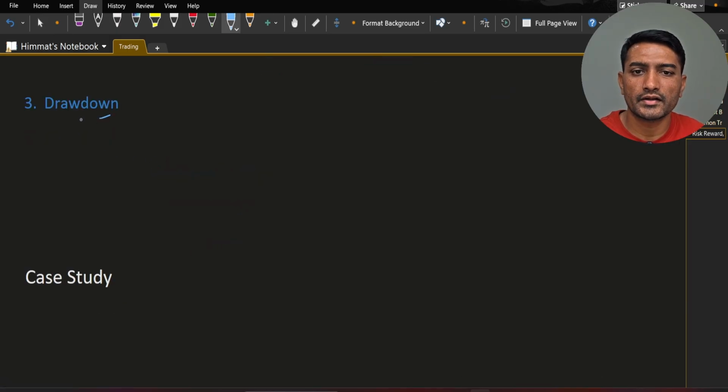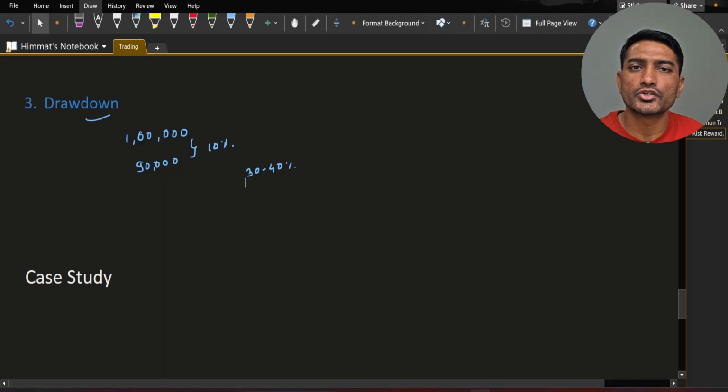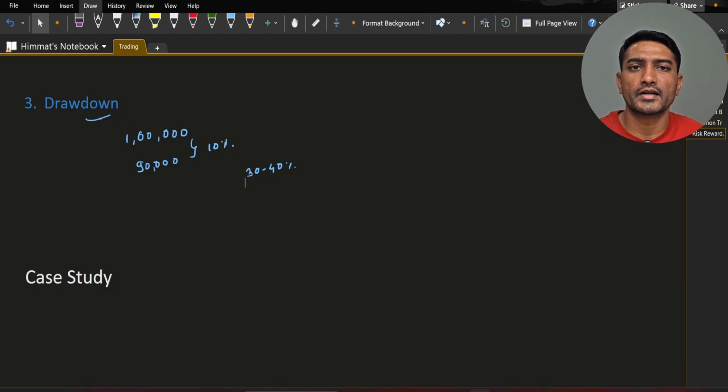Now let's see another factor, drawdown. Drawdown is nothing but maximum fall in your account before recovery. So let's suppose you start your account with 1 lakh rupees and it became 90,000. That means your drawdown is 10%. This is okay, but if your drawdown is 30 or 40%, then that system will be very risky. These ratios sound advanced, but trust me, if you know only the first two, that is win rate and risk reward, you are ahead of 90% of the traders and you will have an edge over them.